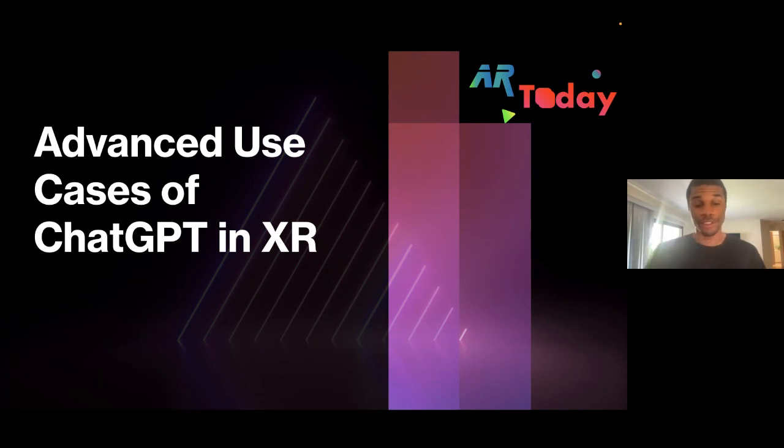So everything you'll learn today should work for Swift, it should work for SceneKit, it should work for Unity, it should work for Unreal Engine 5. It's not necessarily specific to any game engine. I'm more so going through different use cases and showing examples of how you can get ChatGPT to do the hard things for you.